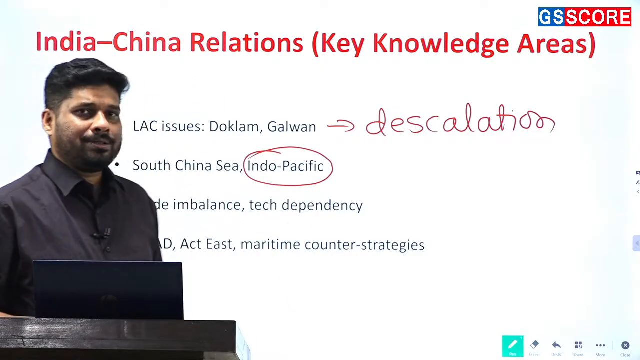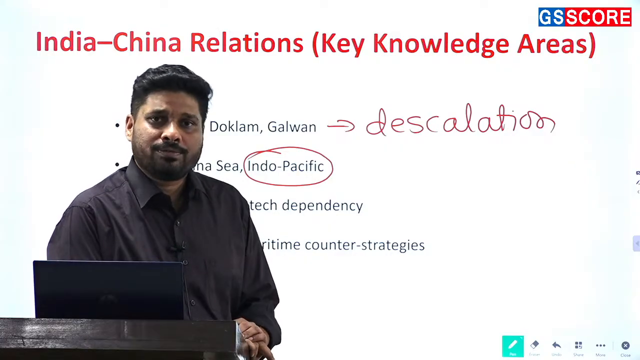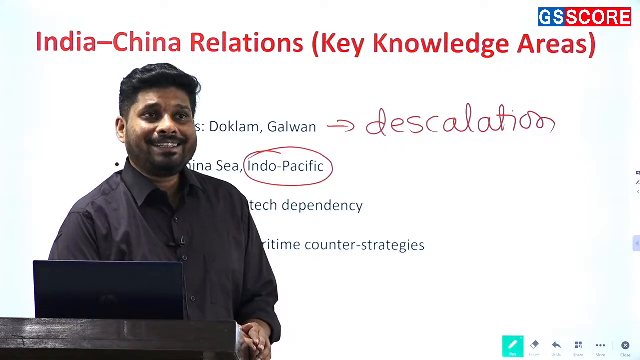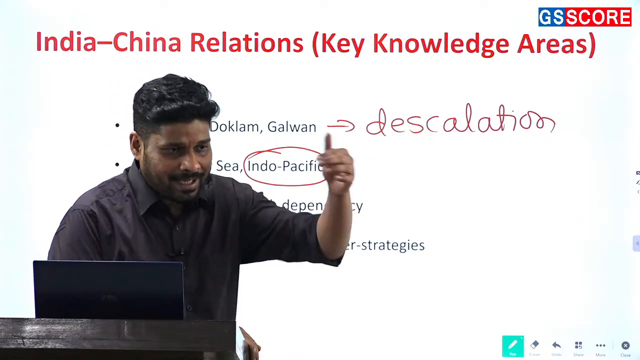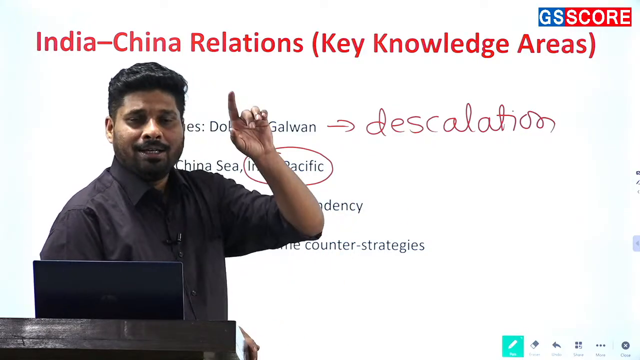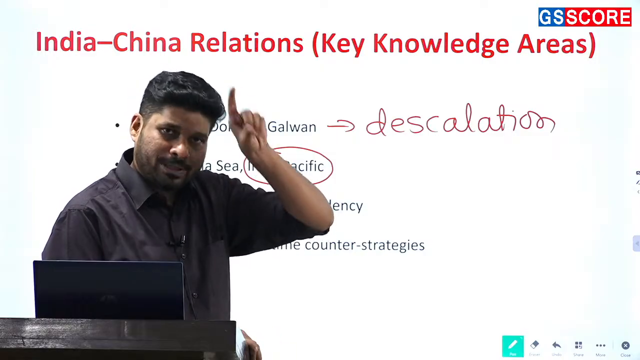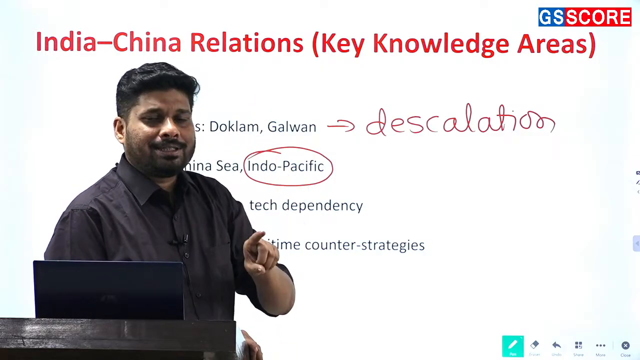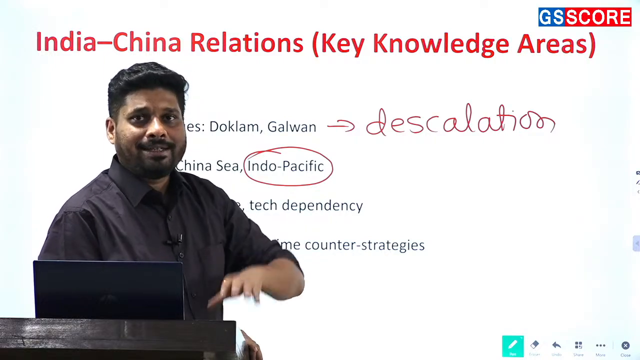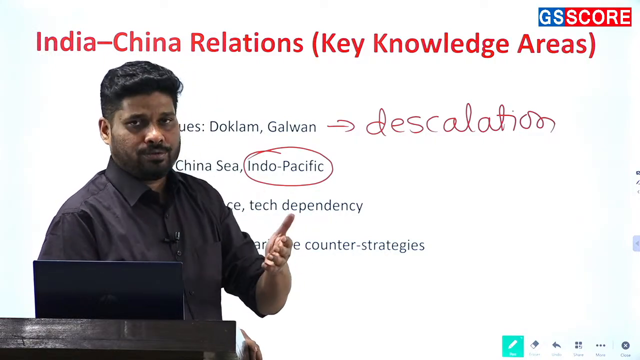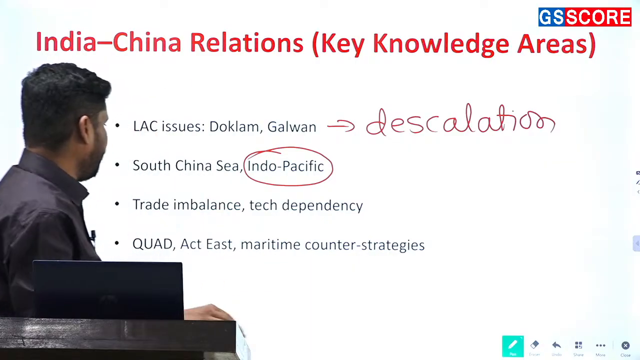Evergreen question, Indo-Pacific. Why is the Indo-Pacific important for us? It is important for us for two reasons. First is trade, and second is arresting the hegemonic rise of China, because if China can act as a hegemon in the Indo-Pacific and more specifically in Southeast Asia, it can act as a hegemon throughout the region, and that will limit India's scope of growth.